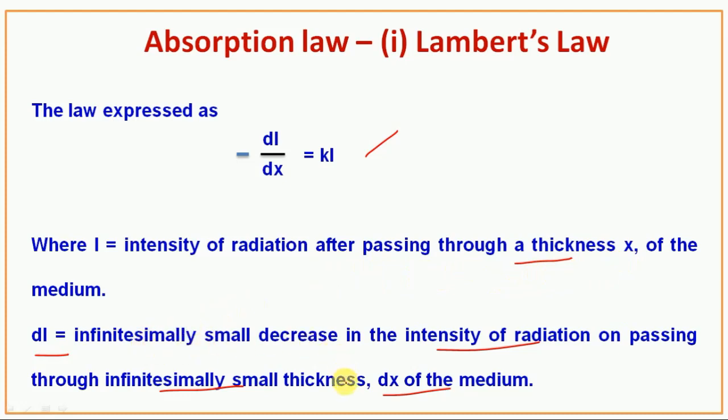So dI means the infinitesimally small decrease in the intensity of radiation on passing through infinitesimally small thickness dx of the medium.